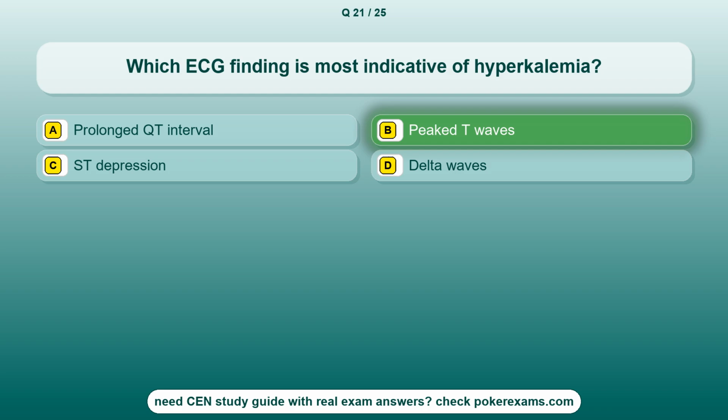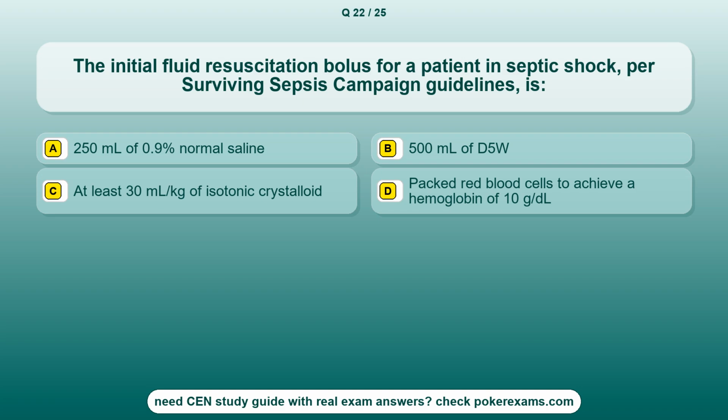The correct answer is option B, peaked T waves. Question 22. The initial fluid resuscitation bolus for a patient in septic shock, per Surviving Sepsis Campaign guidelines, is option A, 250 mL of 0.9% normal saline. Option B, 500 mL of D5W. Option C, at least 30 mL/kg of isotonic crystalloid. Option D, packed red blood cells to achieve a hemoglobin of 10 g/dL.